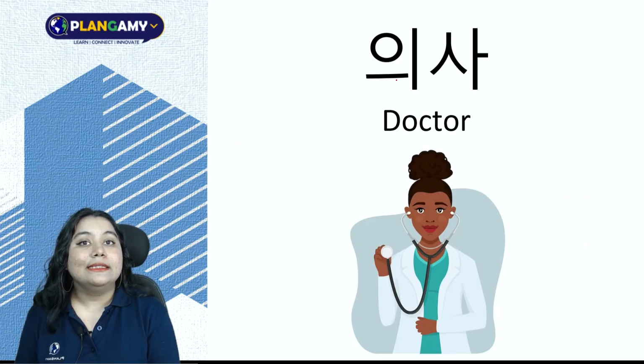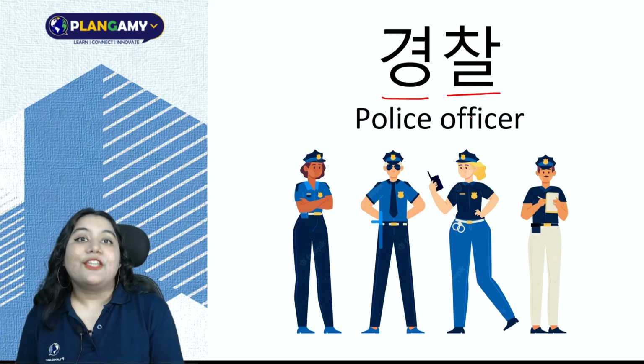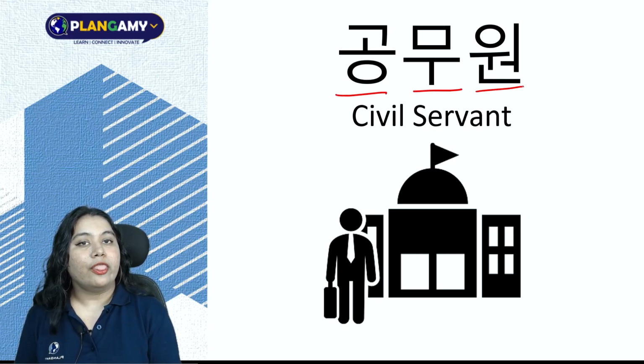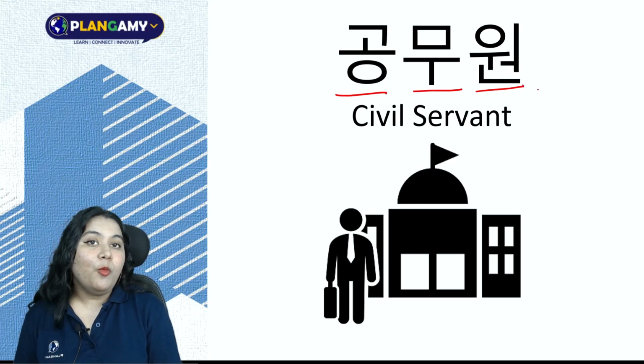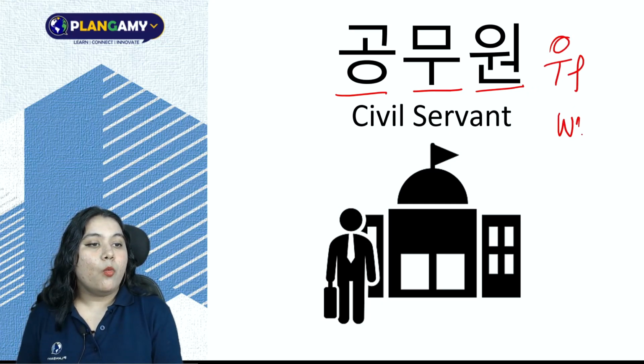Next, 의사. 의사 is a doctor. 경찰. 경찰 is a police officer. Last word for today we have 공무원. 공무원 is a civil servant. Again, o makes a wa sound, so 공무원.